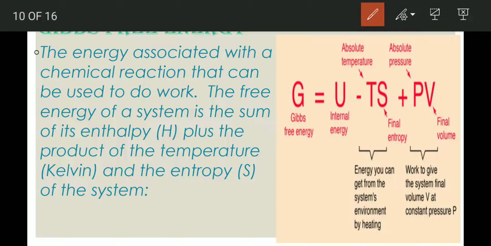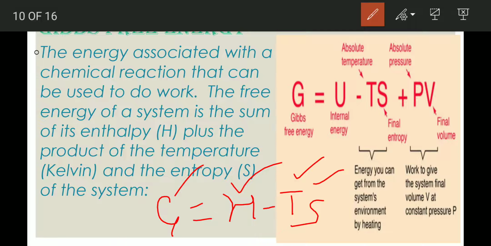Gibbs free energy is the measure of the quantity of energy that you can convert into useful work. So G is equal to H minus TS, where G is the Gibbs free energy, H is enthalpy, and TS is the product of temperature and entropy. Here we know that H, that is enthalpy, is equal to internal energy plus the product of pressure and volume. It is substituted here. So the equation is: Gibbs free energy is equal to internal energy minus the product of temperature and entropy plus the product of pressure and volume, G = U - TS + PV.